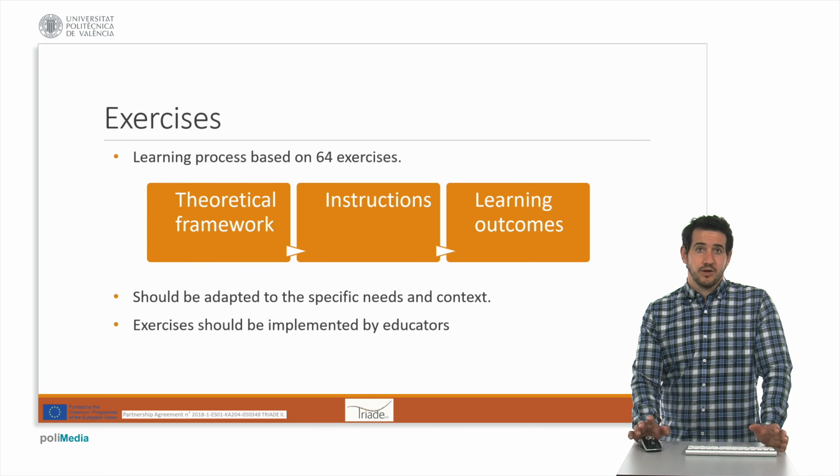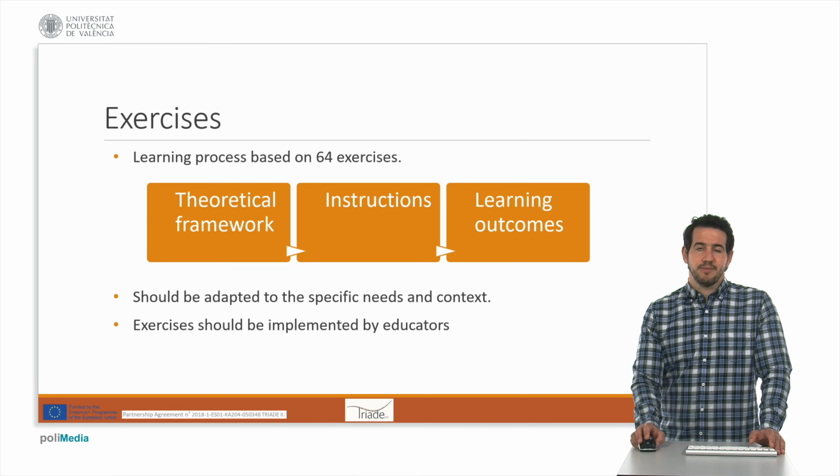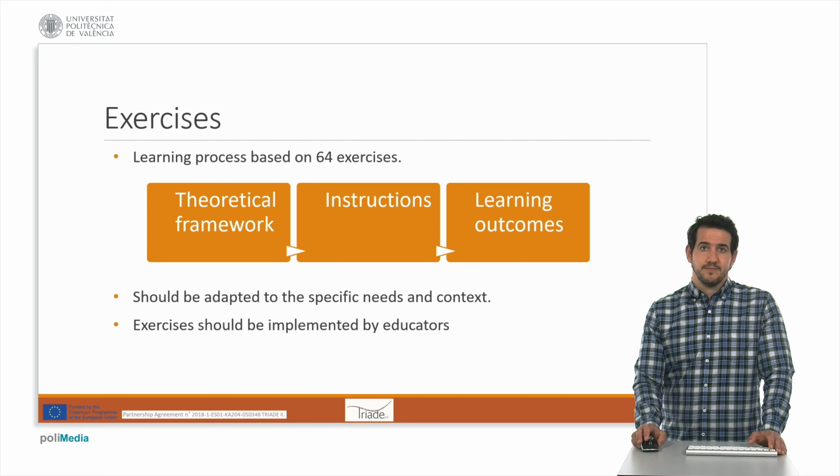From a pedagogical perspective, each exercise starts with a theoretical framework which puts the ground of the exercise, then the pedagogical instructions to develop this activity, and then the learning outcomes that are aimed to be achieved when implementing this exercise.